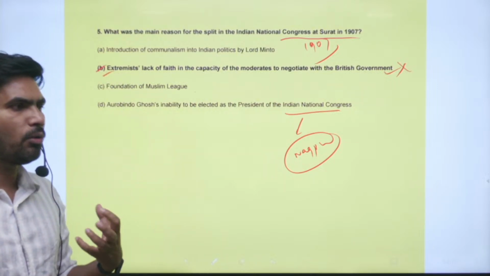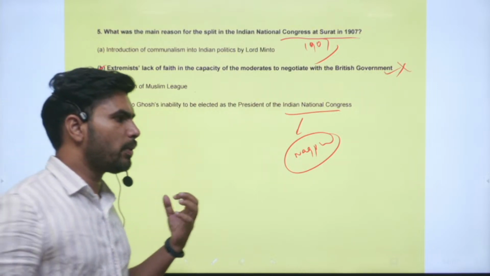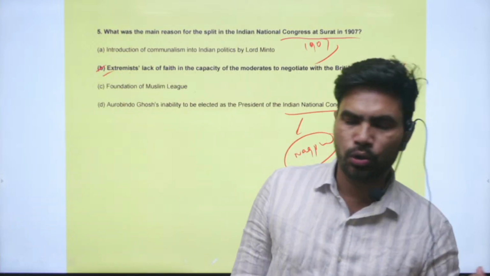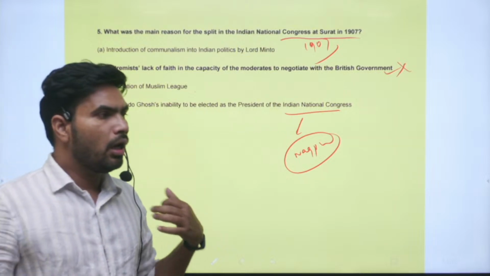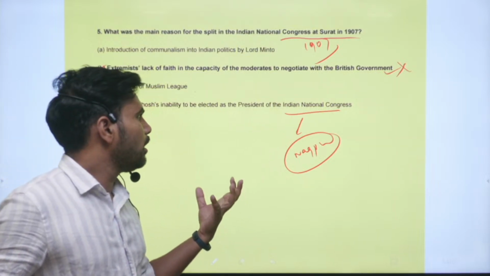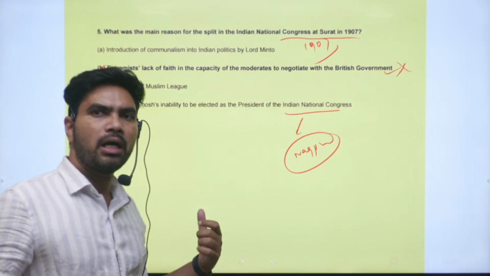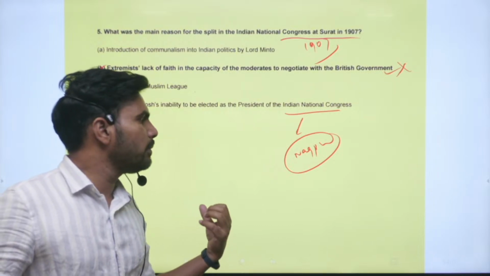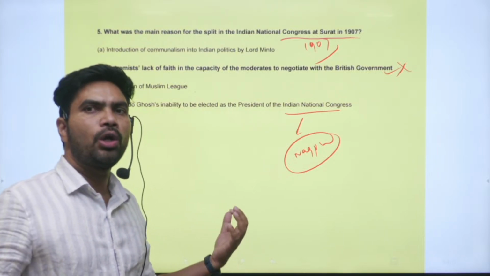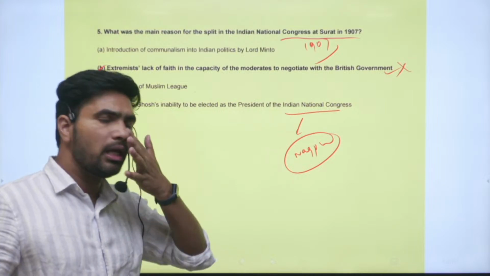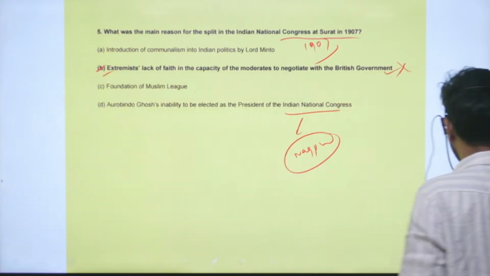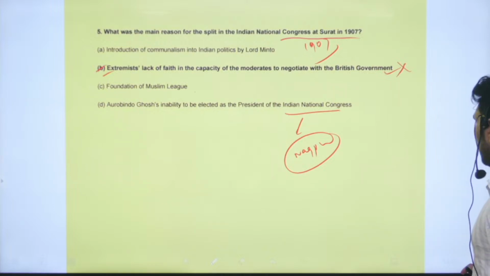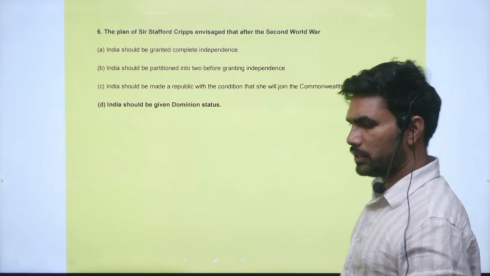There was a rule that a person belonging to the province where the annual conference takes place should not contest, and because of that Bal Gangadhar Tilak became ineligible to contest that election. So because of this disagreement between the extremists and moderates, the split occurred.